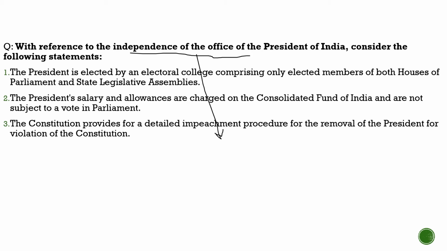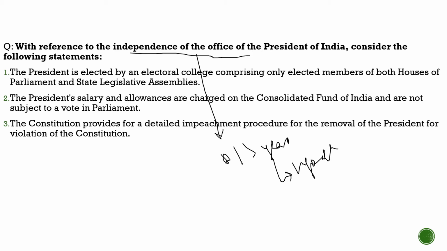So, how can we highlight that his office is independent? First, the first thing which we should know is the fixed tenure, that he would be there for 5 years. Whatever happens, he would be there. If there is a change of government, he will still be there. That means his impeachment, as we discussed, is highly difficult. Impeachment takes a huge amount of time. It is highly difficult to impeach a president. So it shows that he can't be removed from his office, so he is very much independent. Second thing, we had seen his term is 5 years.